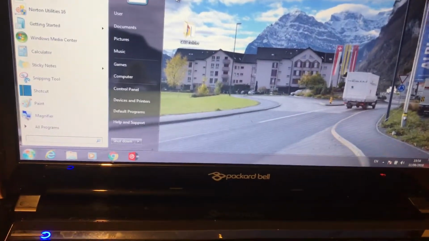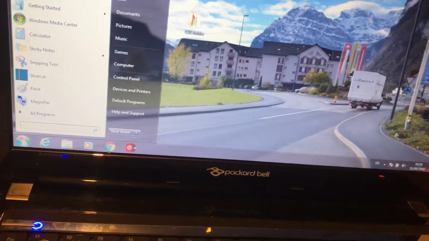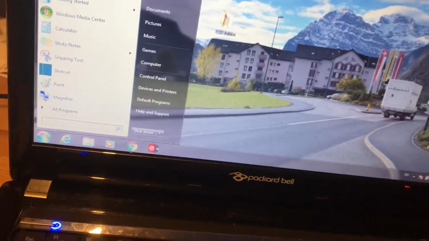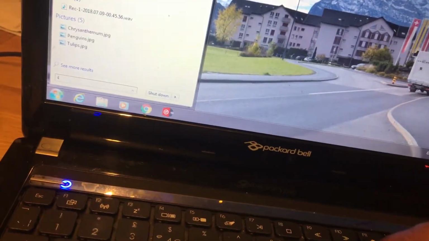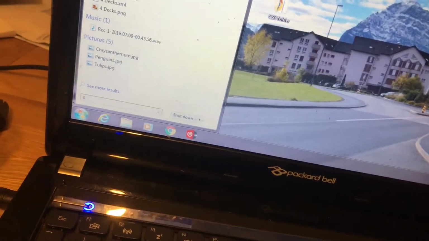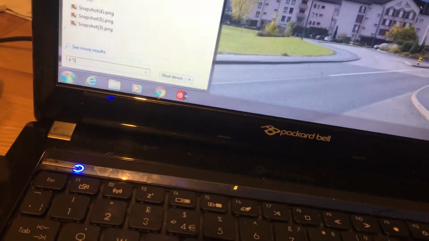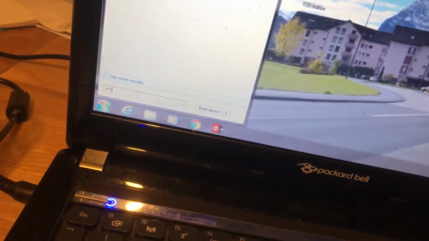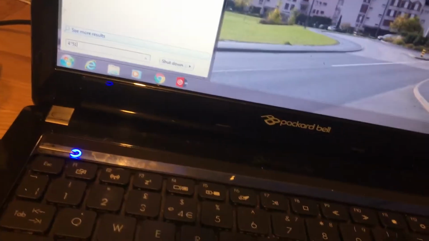Hello guys, if you got a problem with your keyboard, I'm going to show you how to fix it. First, let's see what the problem is. The problem is when you type U, it types 4, P types star. When you type I, it types 5, and J types number 1.